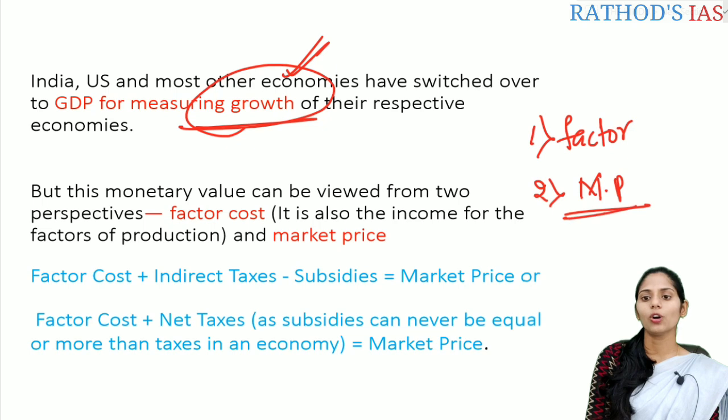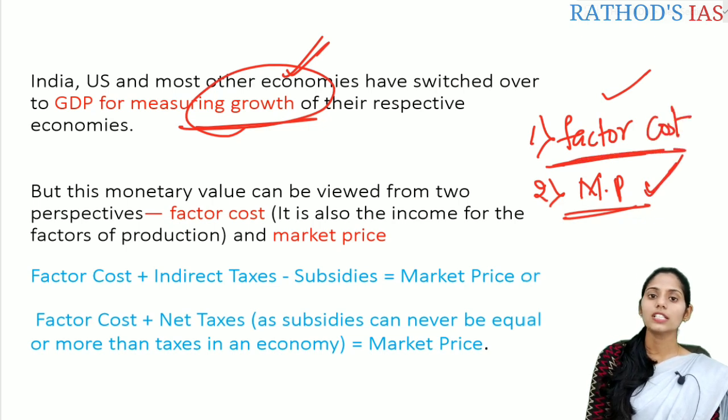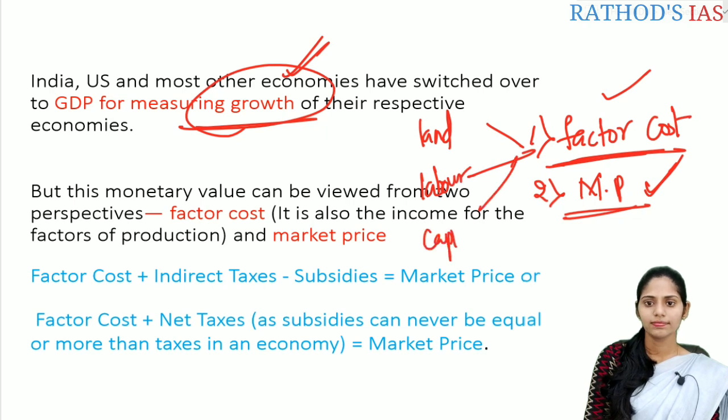We already discussed some of the introduction regarding factor cost and market price. So what is the factor cost? It is also called the income of the factors of production. We already discussed the factors of production in our earlier lecture. These are land, labor, capital, and also entrepreneur.